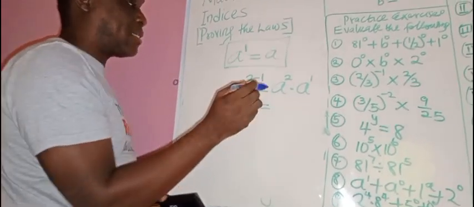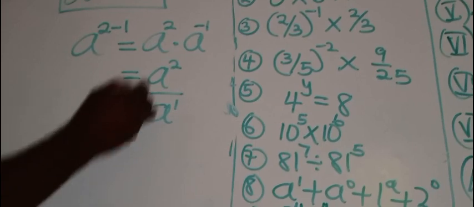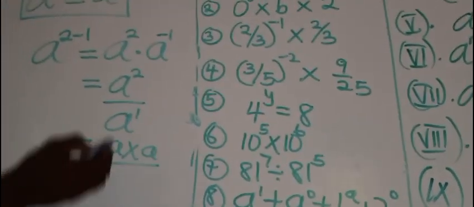Now, don't forget, minus 1. This is a raised to power 2. If you want this minus to disappear, it will come down as a raised to power 1. Now, the meaning of this is this. This is a in two places, a times a. Over this one is a in one place, a raised to power 1. That's a. This a cancels this a.